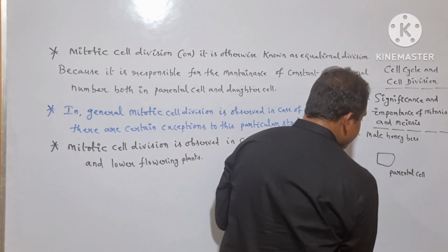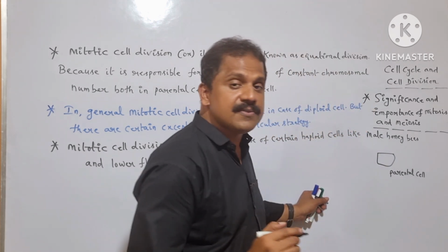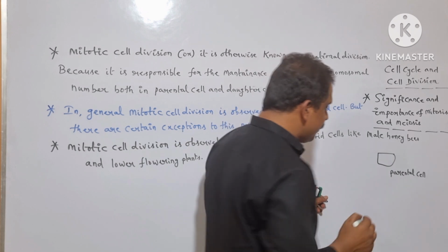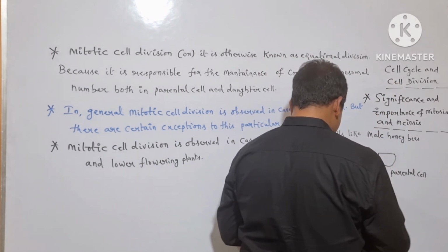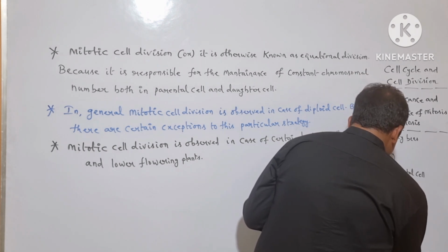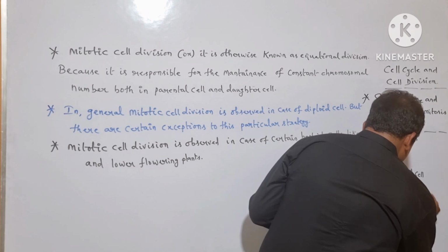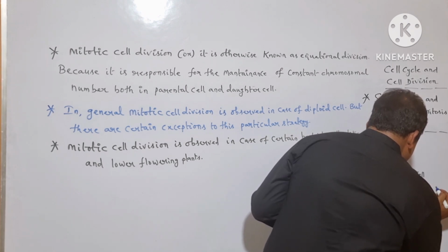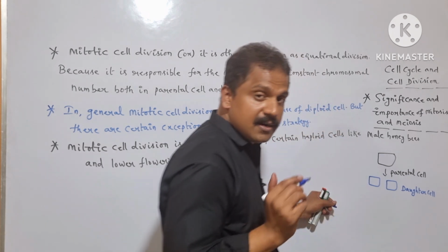When the parental cell participates in mitotic cell division, it produces two daughter cells. Each daughter cell again acts as a parental cell to produce another two daughter cells.